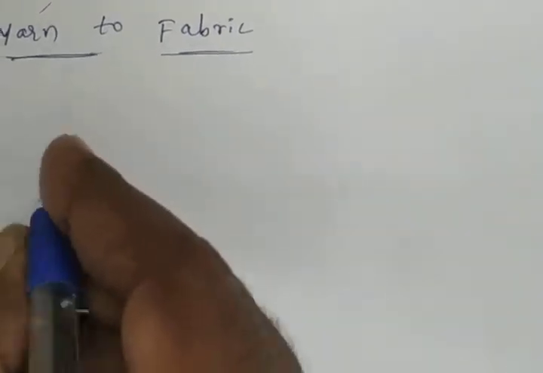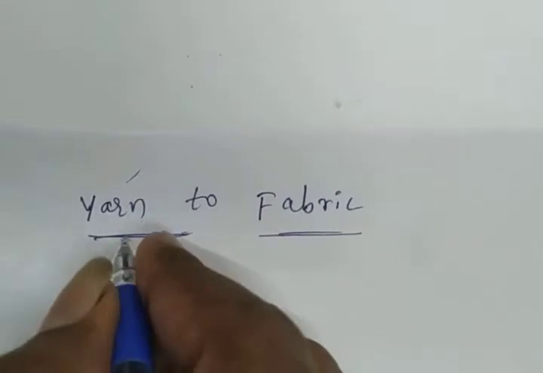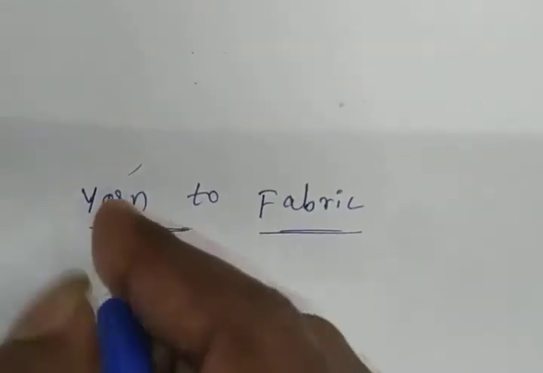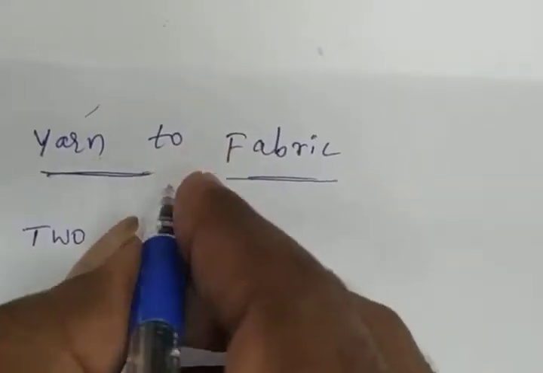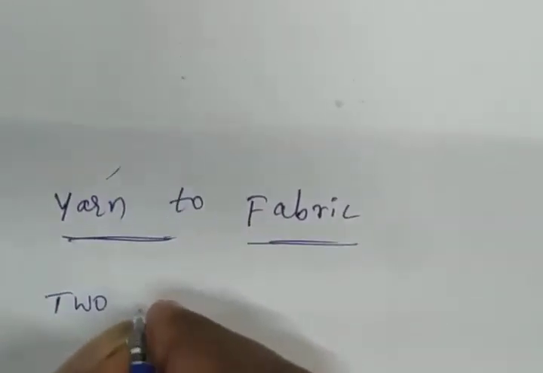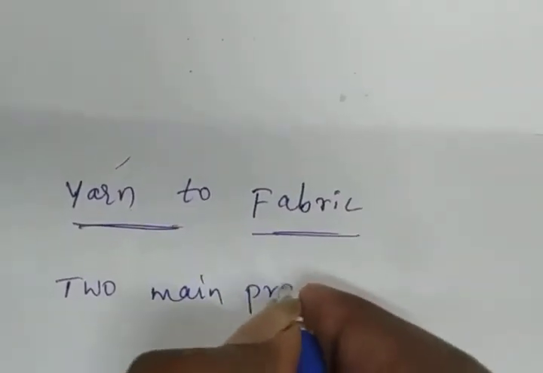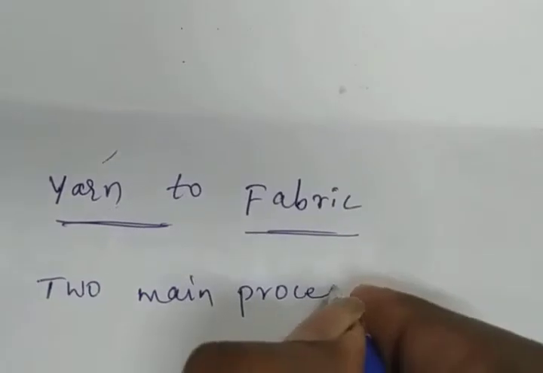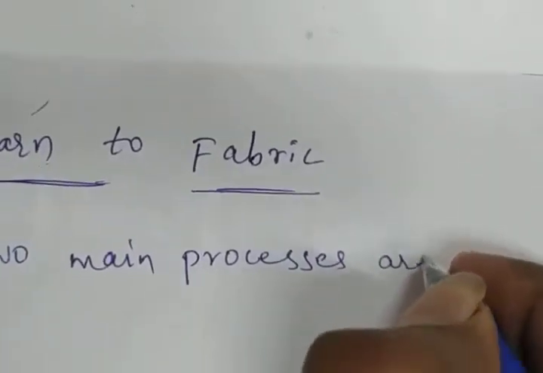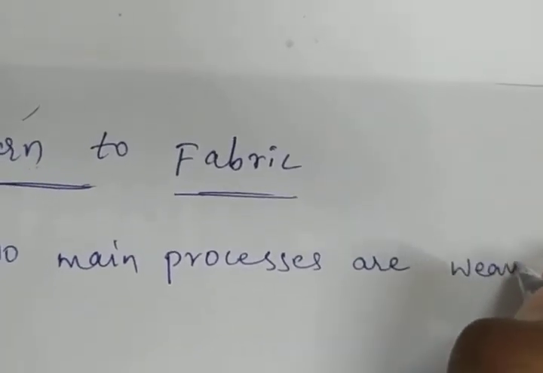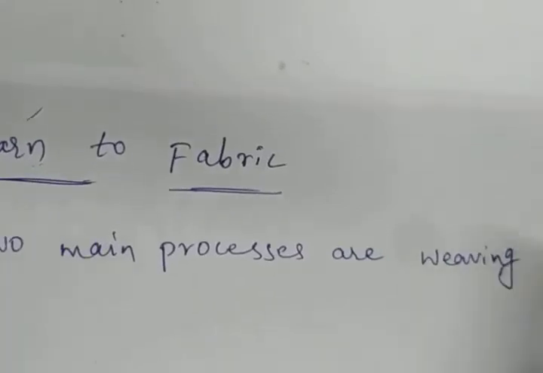The two main processes are weaving and knitting.